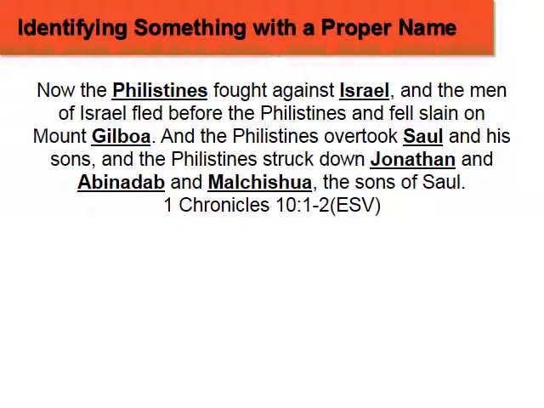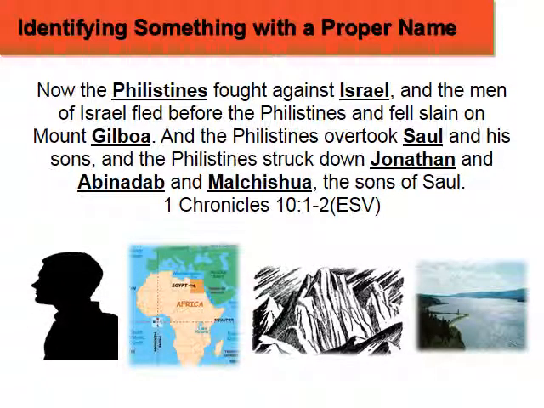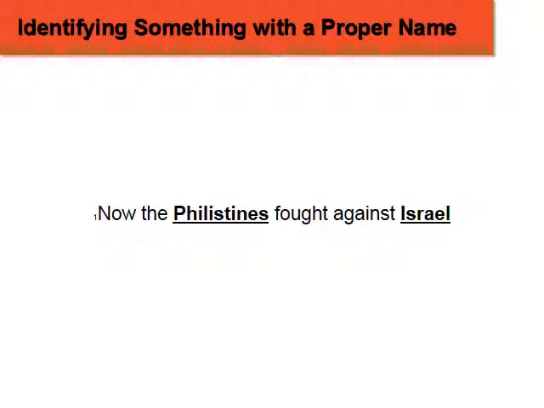There are so many names in these two verses: Philistines, Israel, Gilboa, Jonathan, Abinadab, Malchishua, and Saul. Do they refer to a person, country, landform, body of water, or something else? Let us look closer at them. The first verse of 1 Chronicles 10 says that the Philistines fought against Israel. From this we can understand that Philistines and Israel are the names of groups of people or nations of people.